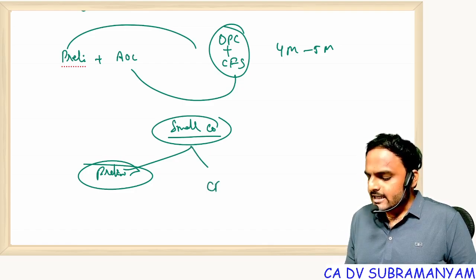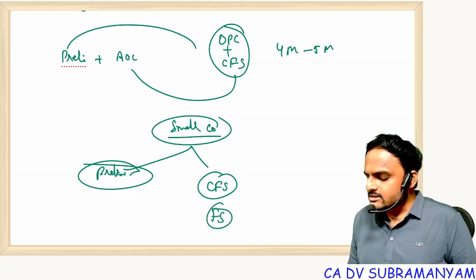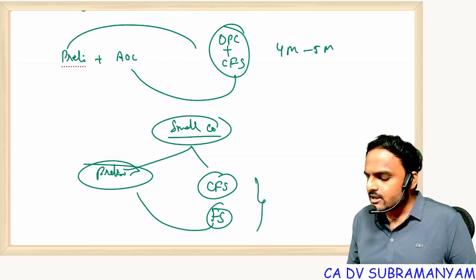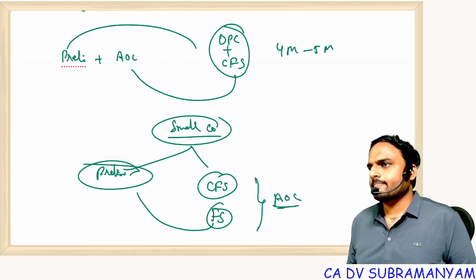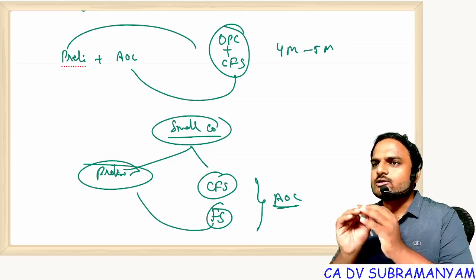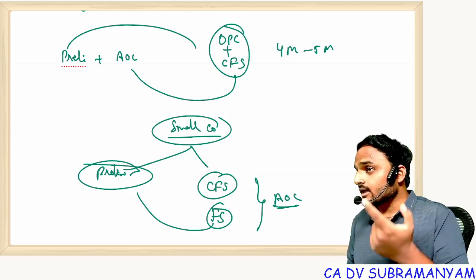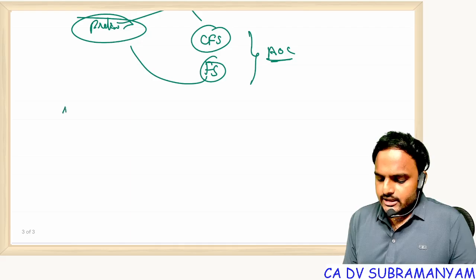And of course, the cash flow statement definition is part of the preliminary chapter also, but we give much importance to it in which chapter? Accounts of companies. So from the preliminary chapter a direct question will not come. It is connected with another chapter. Next one, incorporation.